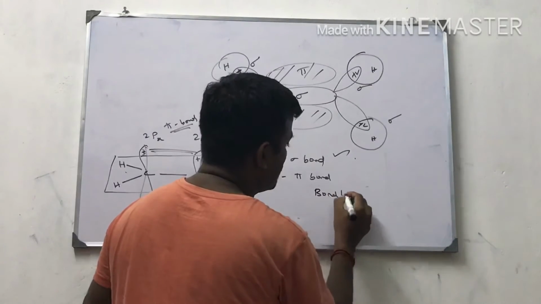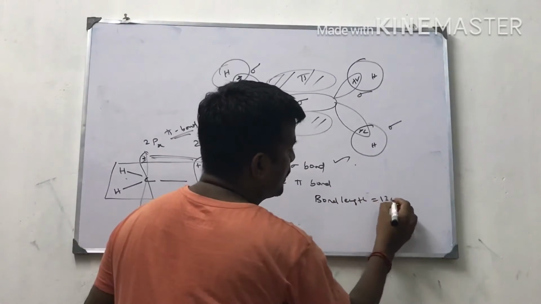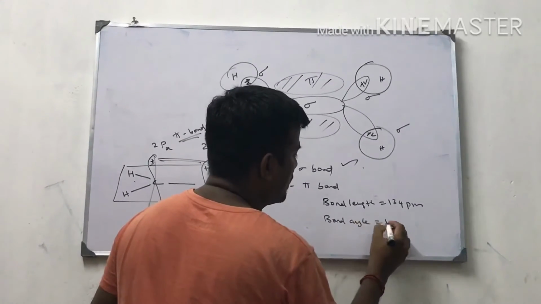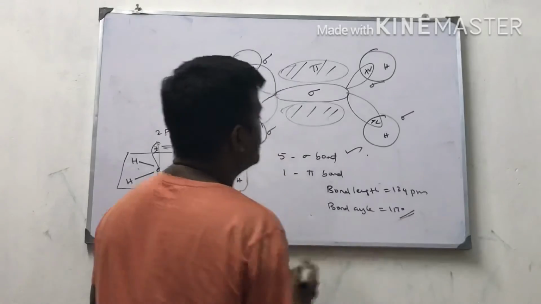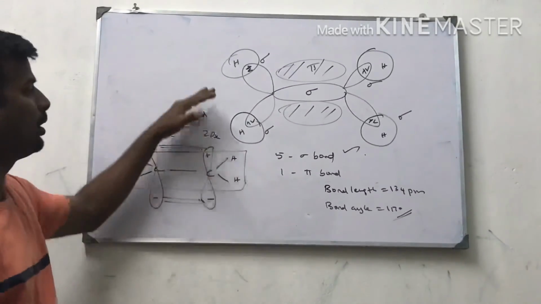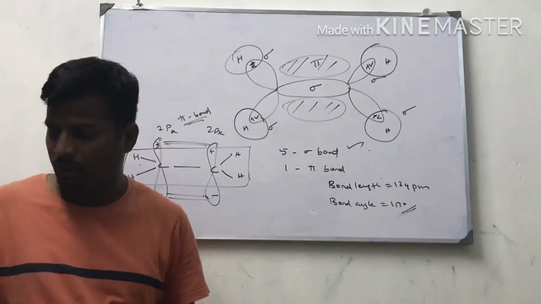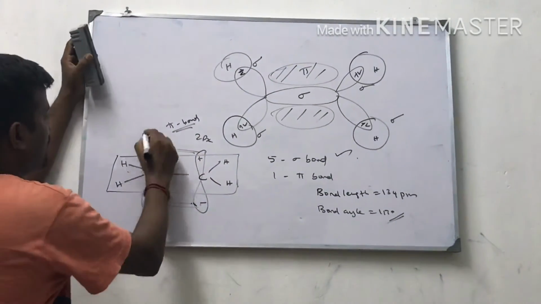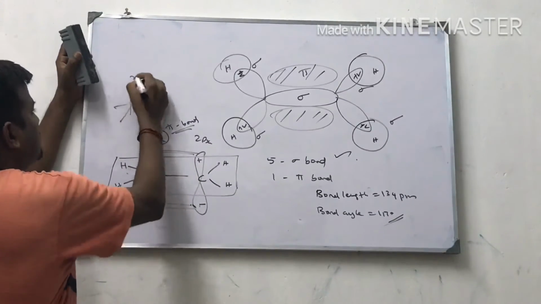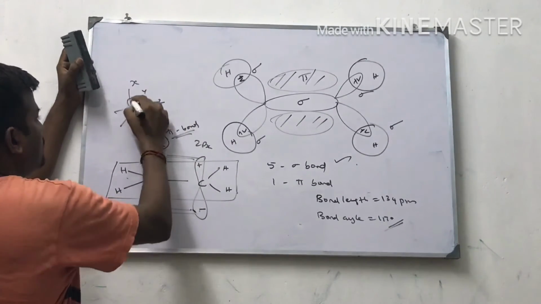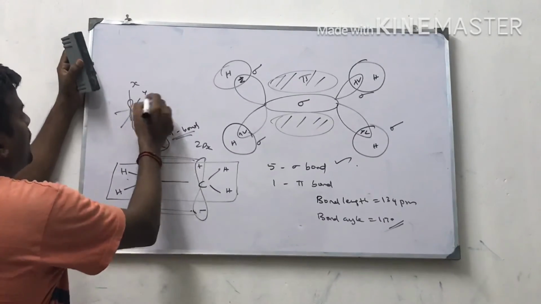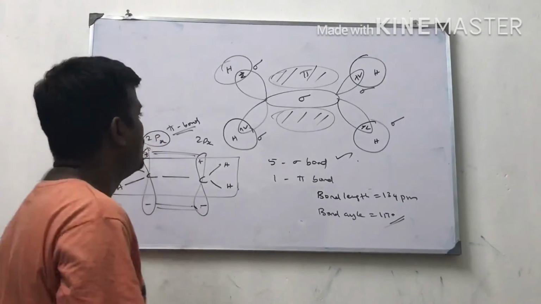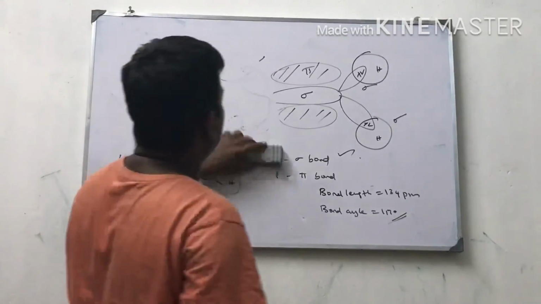Bond length is 134 picometer. Bond angle is 117 degree. So these are the terms related to sp2 hybridization. Now I am going to talk about sp hybridization. Shall I rub this diagram? 2px means in the lobe, this is x, this is y and this is z. 2px and 2py are involved for pi bonding. 2pz is involved only for sigma bonding. Okay, this is the diagram I have explained.